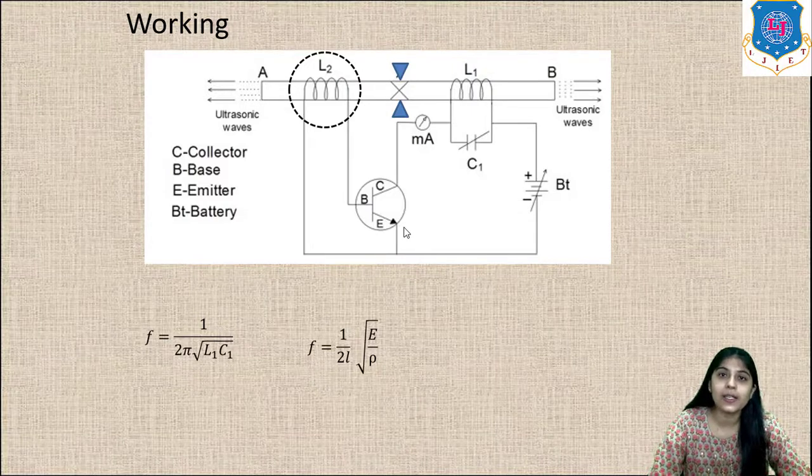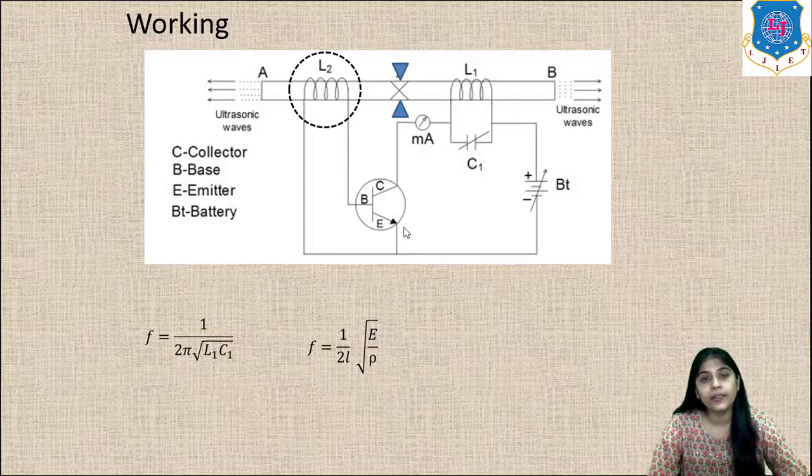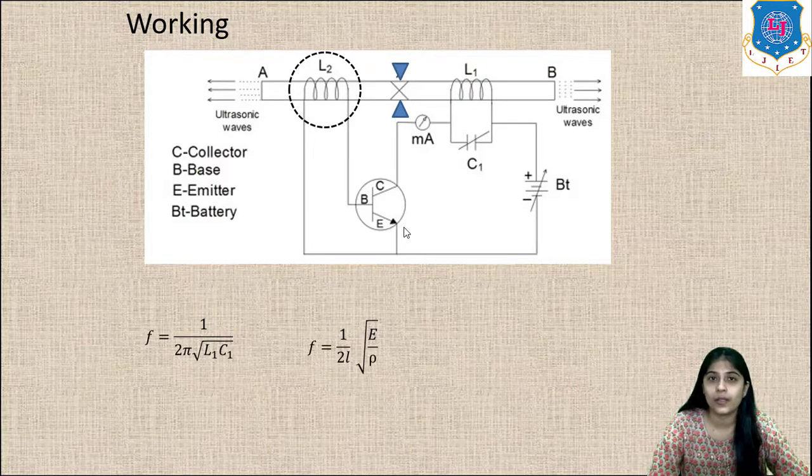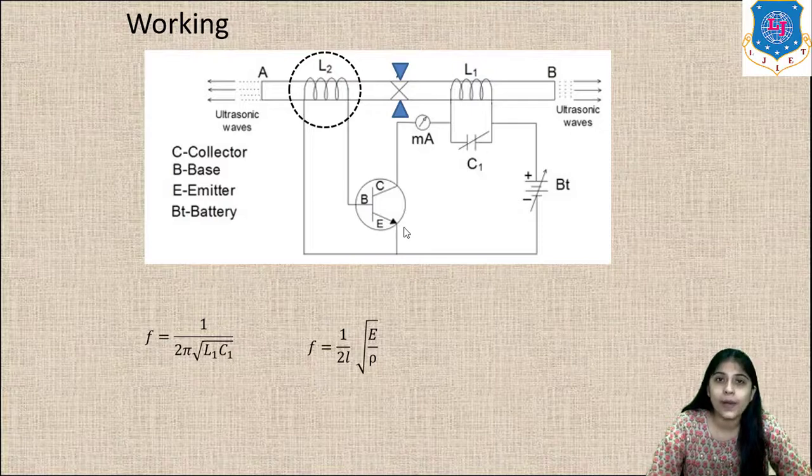One end of this tank circuit is connected to the battery and the other to the collector of the transistor through a milliammeter. Then L2 is connected between base and emitter of the transistor, which acts as a feedback loop. This tank circuit L1 C1 will produce oscillations with frequency 1 upon 2 pi root L1 C1.